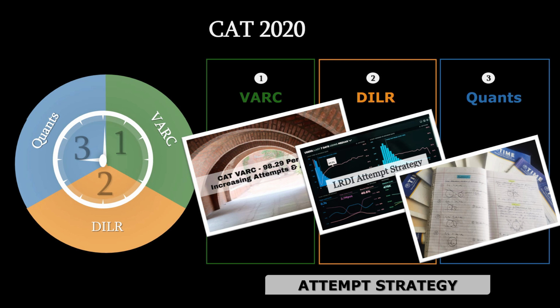So let's start. The first section is VARC. Now, in VARC, my strategy was simple. It was to attempt the RCs first. The reason? 24 out of 34 questions are from RCs and they all require the same strategy of attempt. So that is why RCs first.